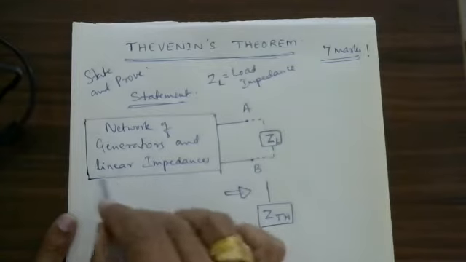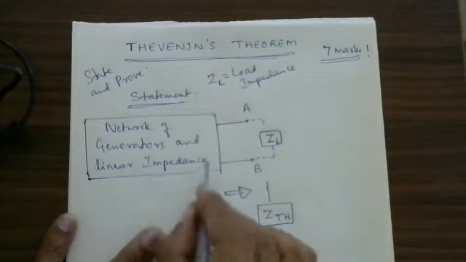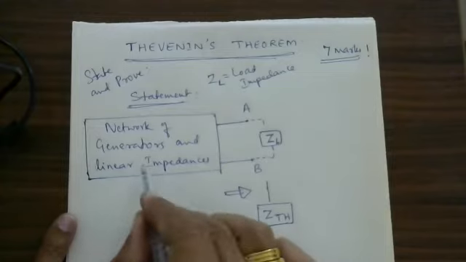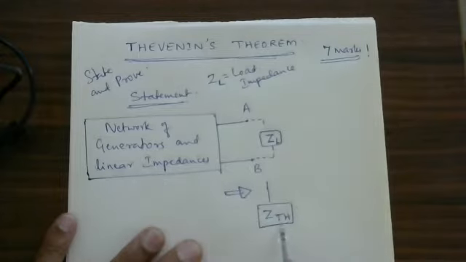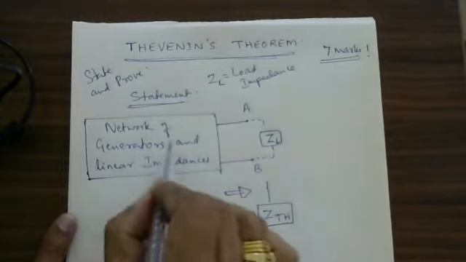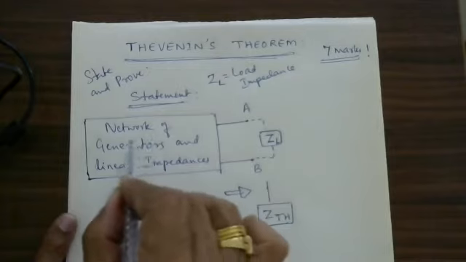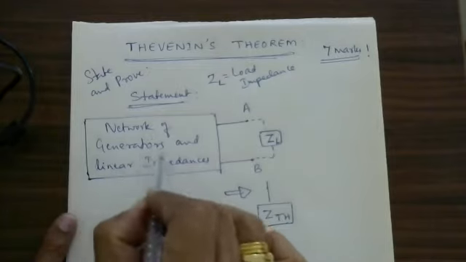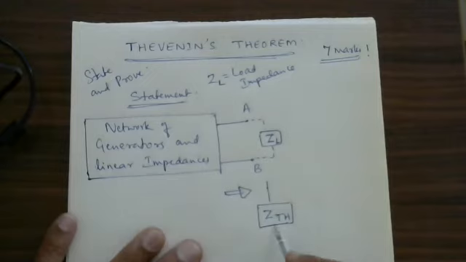Instead of using a large number of impedances, more than one, I will remove all those impedances and write only one impedance, that is ZTH. If you are using many EMFs, many generators, I will remove all of them and write only one EMF. This is ETH, Thevenin's EMF. This is Thevenin's impedance.